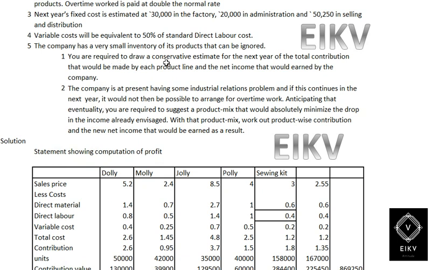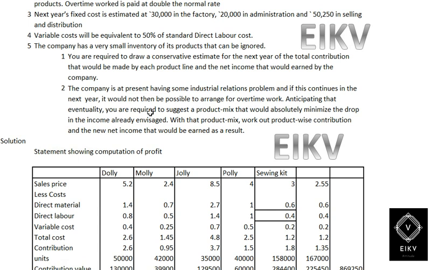Number one, you are required to draw a consecutive estimate for the next year of the total contribution that would be made by each product line and the net income that would be earned by the company. Point two, the company is at present having some industrial relations problem, and if this continues the next year, it would not then be possible to arrange for overtime work.